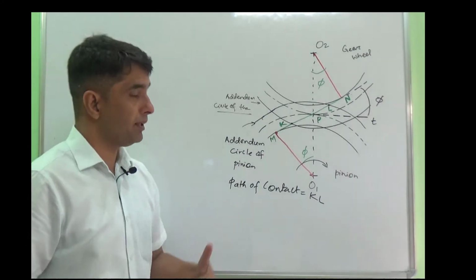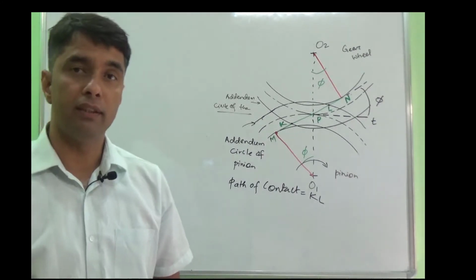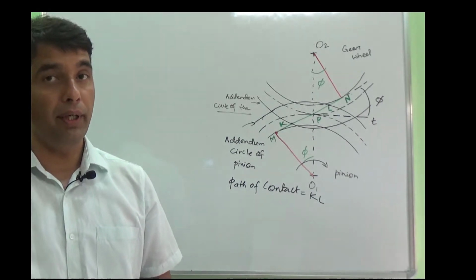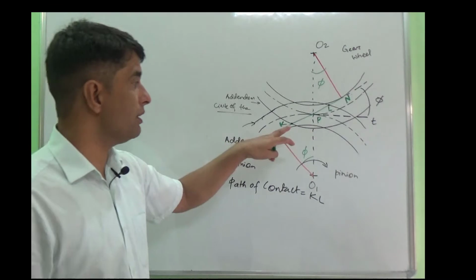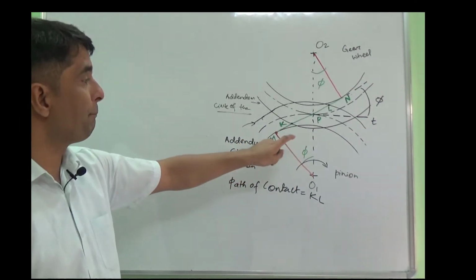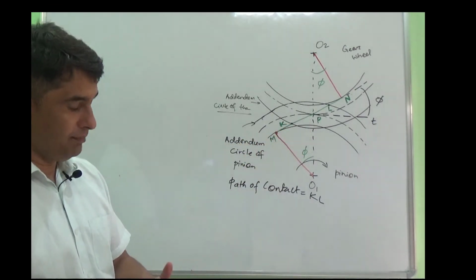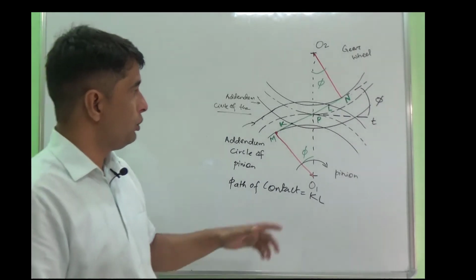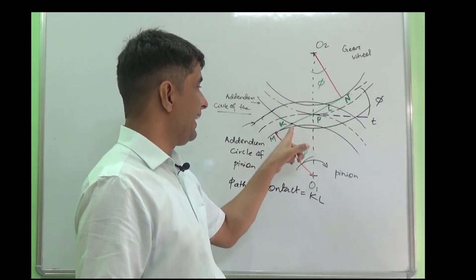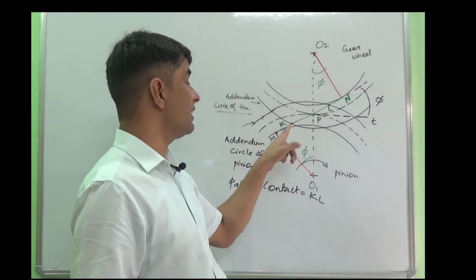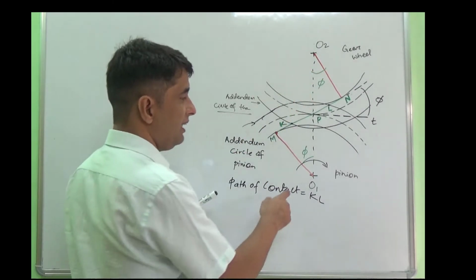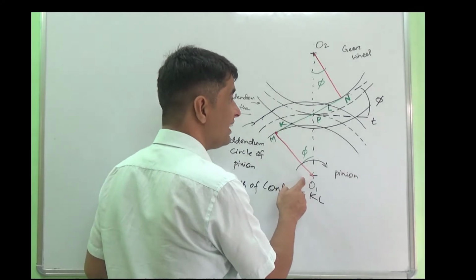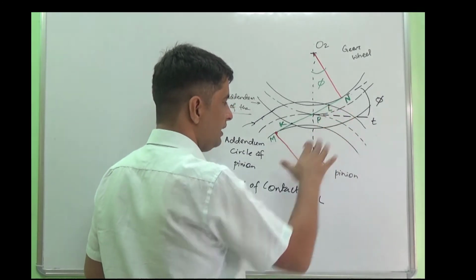Now moving further, we are discussing interference. In this situation, the addendum circle radius of the gear wheel is given by O2K. Similarly, the addendum circle radius of the pinion is O1L.